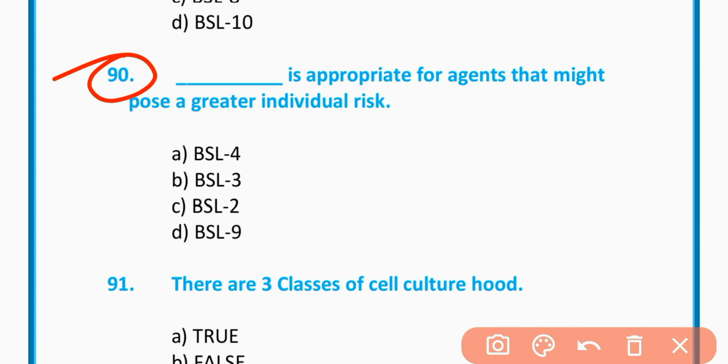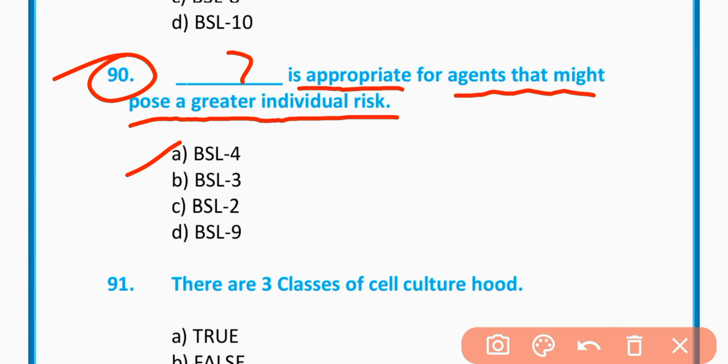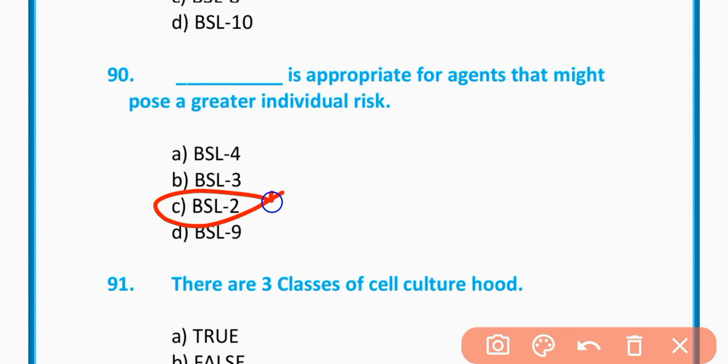MCQs number 90. Which is appropriate for agent that might pose a greater individual risk? BSL 4, BSL 3, BSL 2, BSL 9. The correct option is option C. BSL 2 is appropriate for agent that might pose a greater individual risk.